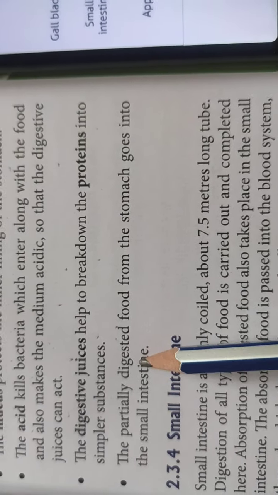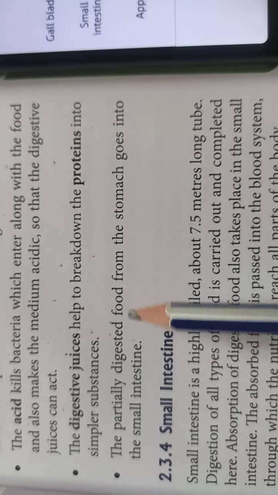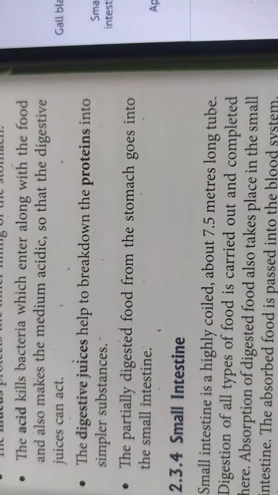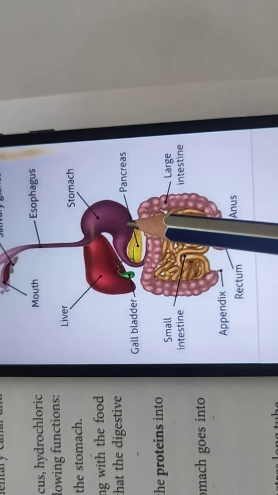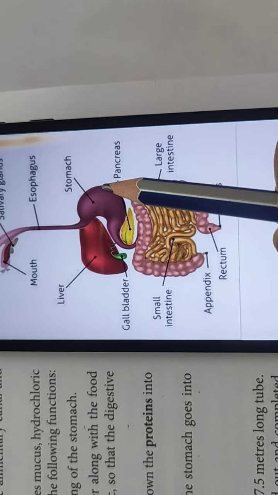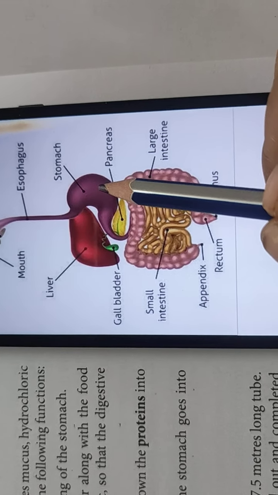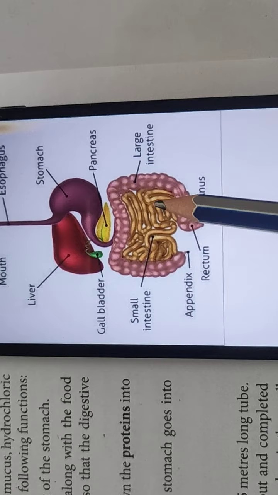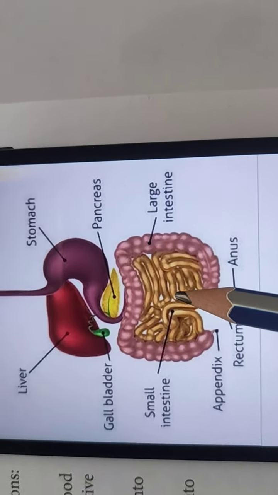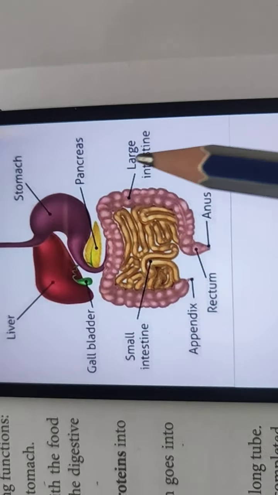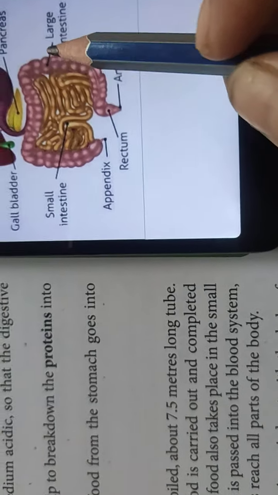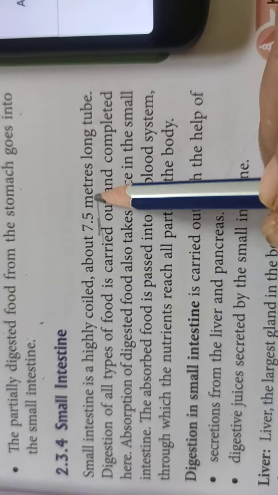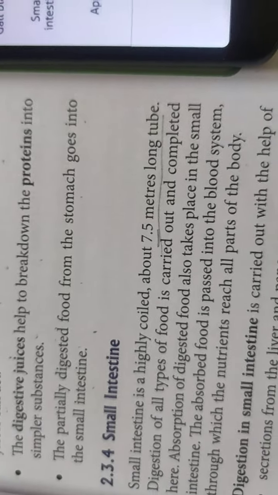The partially digested food from the stomach goes into the small intestine. Now, all the food which we have eaten is not digested in the stomach. Part of it is digested, and then it goes to the small intestine. See, this coiled yellow part is the small intestine. Now this small intestine is very large. It's about a 7.5 meter long tube.